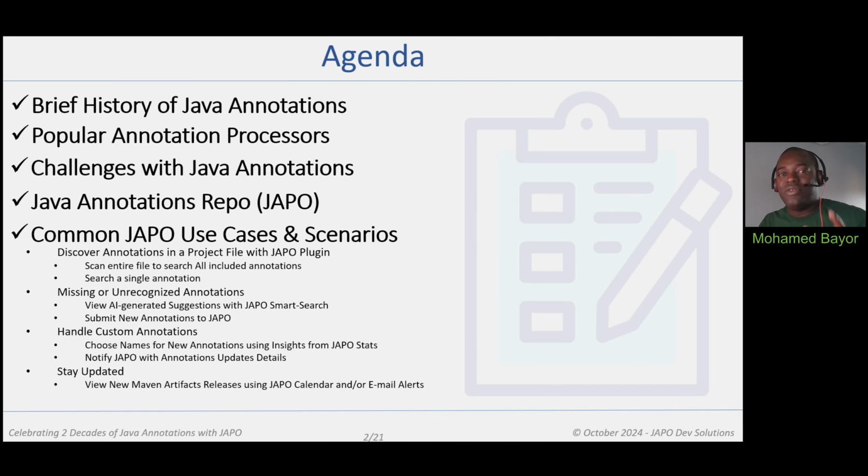We will start with a very quick summary about the origins of Java Annotations. And then we will see how annotations have become an essential part of Java, thanks to the widespread use of annotations processors. However, with such popularity, a few common challenges started to arise and faced by the Java developers. We will discuss those challenges, which will then bring us to the introduction of Java Annotations Repo, a tool designed to help developers face these challenges.